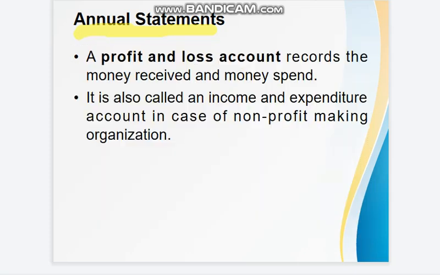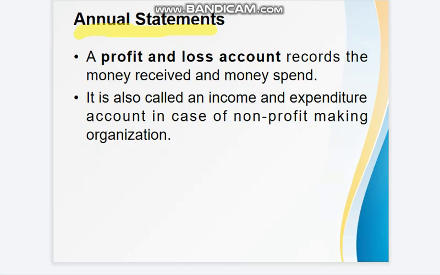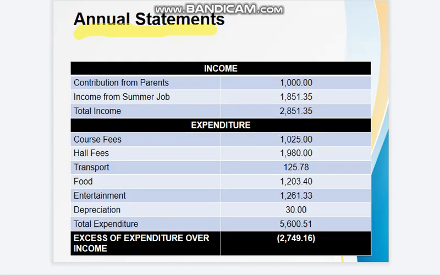Next, a profit and loss account. A profit and loss account records the money received and money spent. It is also called an income and expenditure account in the case of a non-profit making organization. Here we can see income, expenditure, and the second part of the annual statement, the profit and loss account.